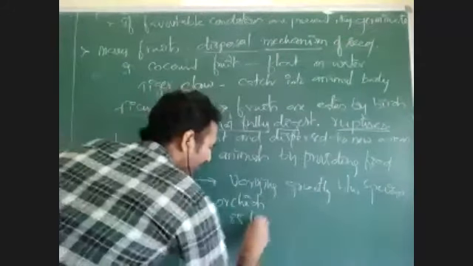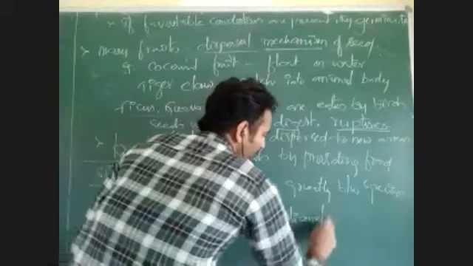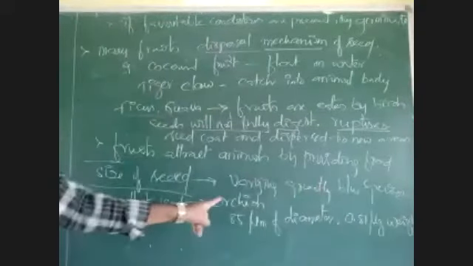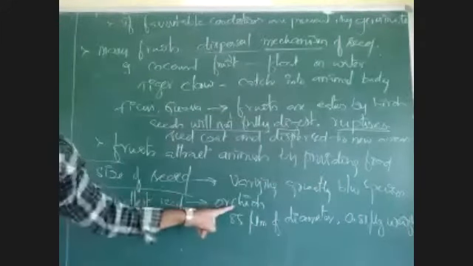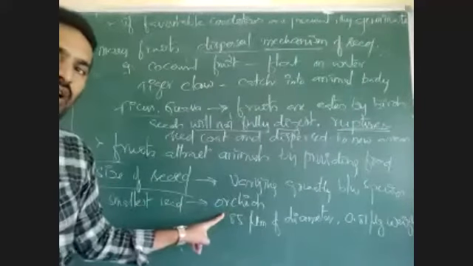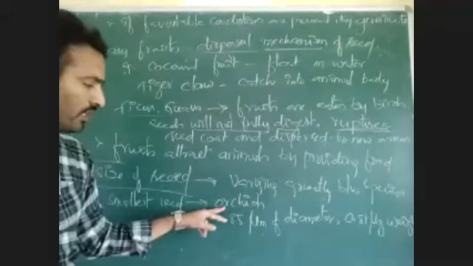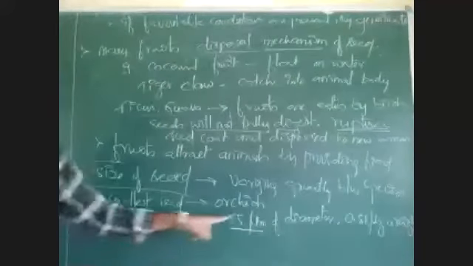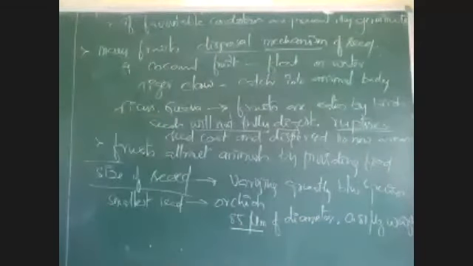85 micrometer of diameter and 0.81 micrograms weight. Smallest seed is present in orchids. Okay, in orchids, this is the smallest seed, and seeds are produced in very large number in a single fruit. A single fruit will produce very large number of seeds. In that, the seed has 85 micrometers of diameter and 0.81 micrograms of weight. That is the smallest seed.